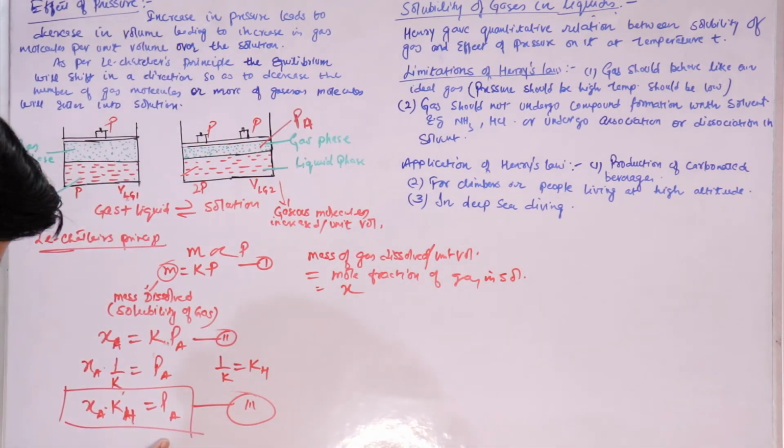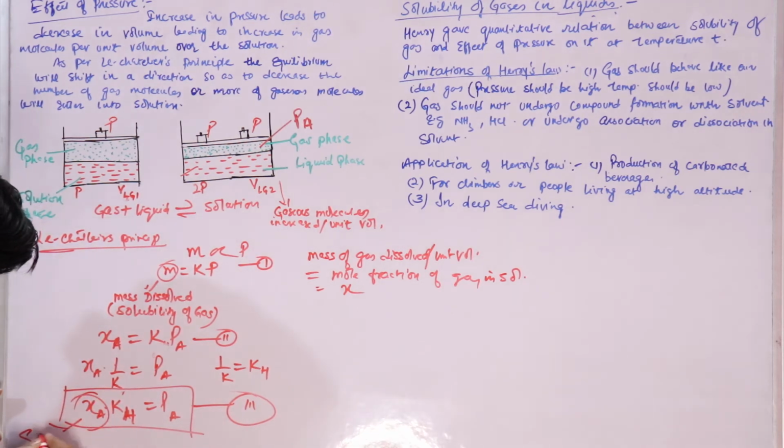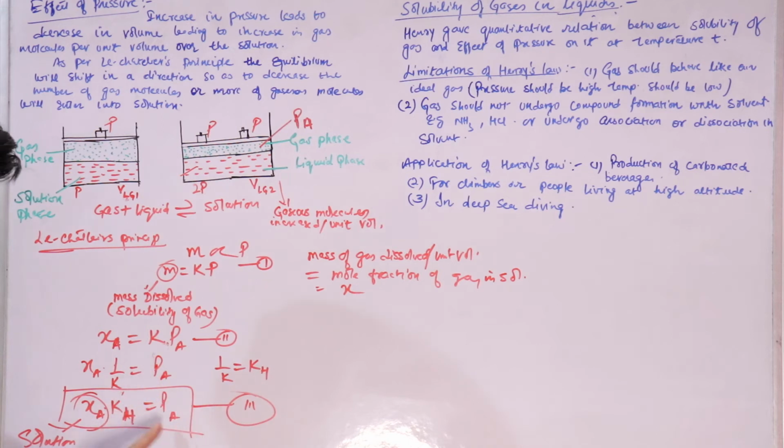So this relationship tells us that X_A is directly proportional to P_A. Remember, this X_A is the mole fraction of gas in solution, which is directly related to the partial pressure of gas above the liquid surface.